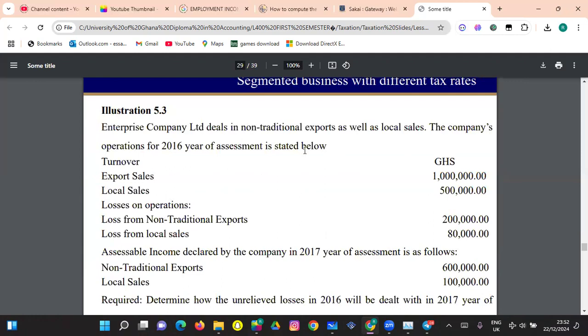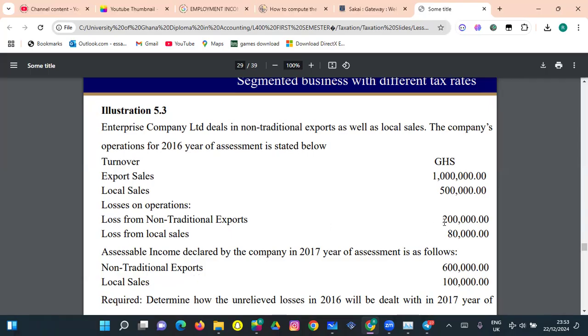So let's look at this example. This particular business is operating in two segments, non-traditional export as well as local sales. The export sales is 1 million here, local sales is 500,000. So losses on operation: the non-traditional export had a loss of 200,000, whilst the local sales had a loss of 80,000. So assessable income declared by the company in the 2017 year of assessment is as follows. Non-traditional export.